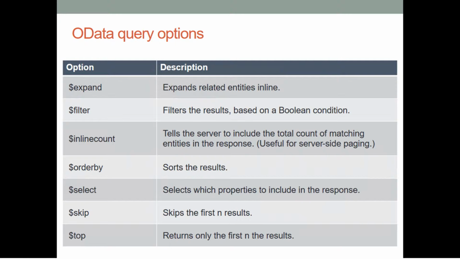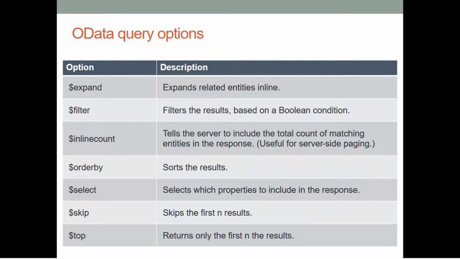And if we want to limit the amount of data that we are retrieving, we can use the skip and top parameters. By using the skip parameter, it skips the first n results. Here we have to mention the value of n.